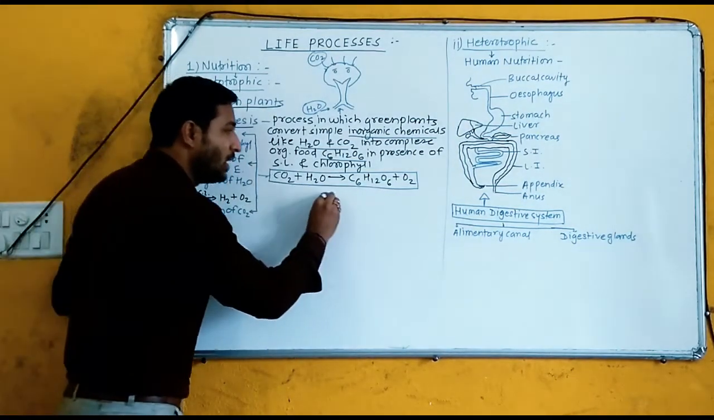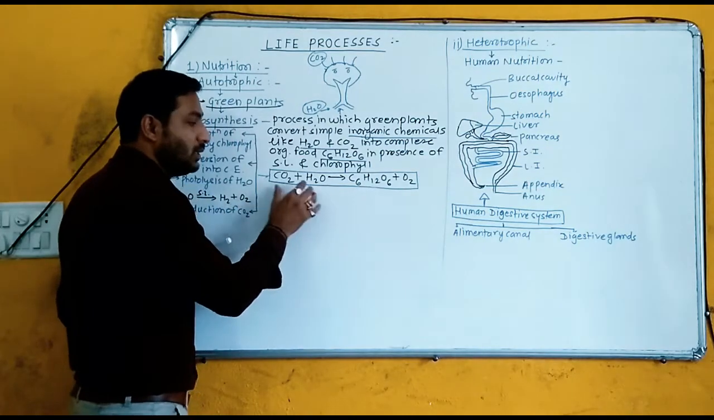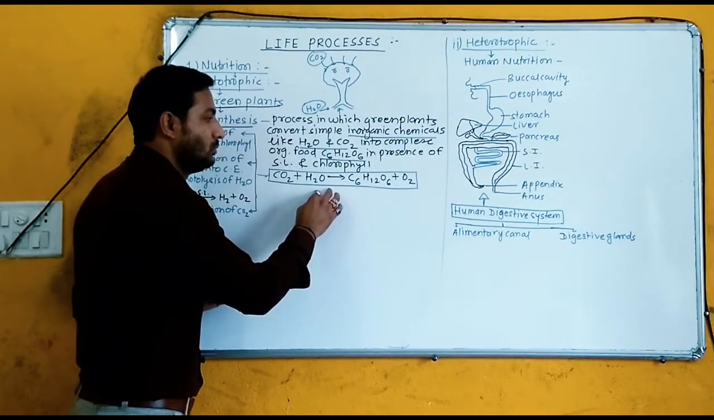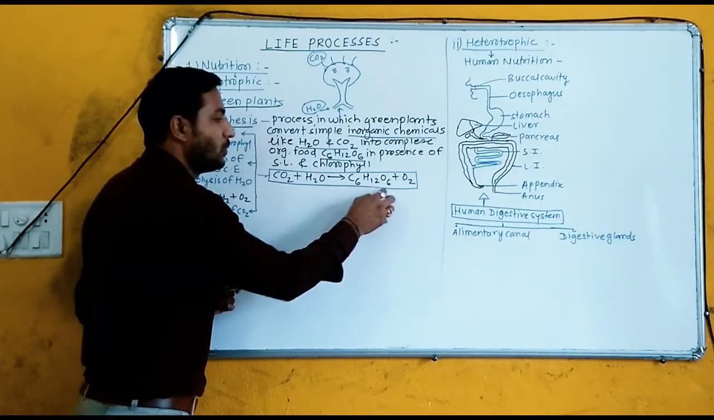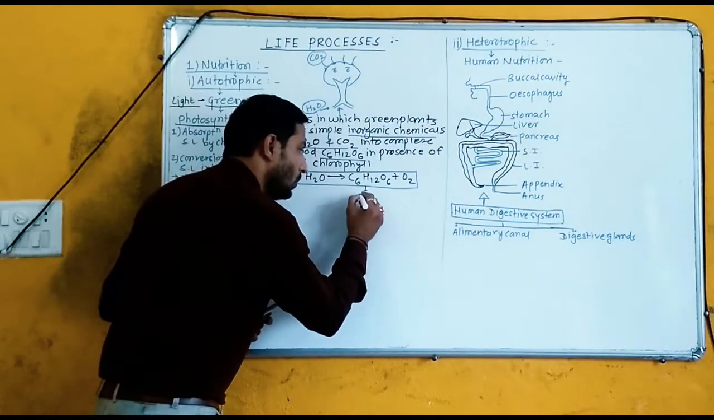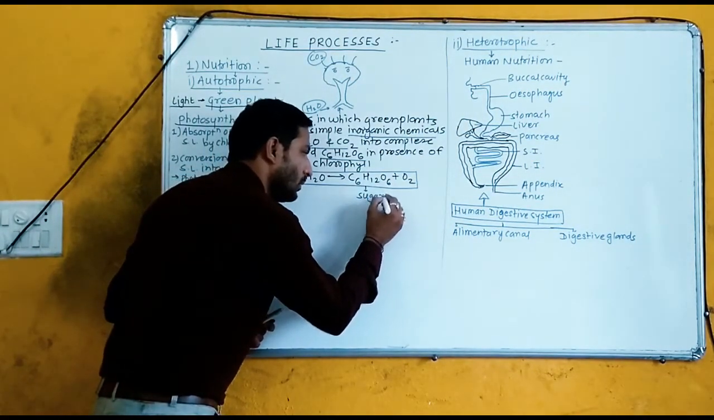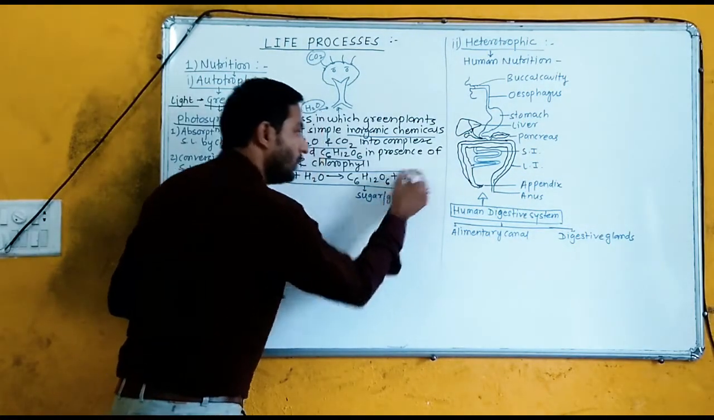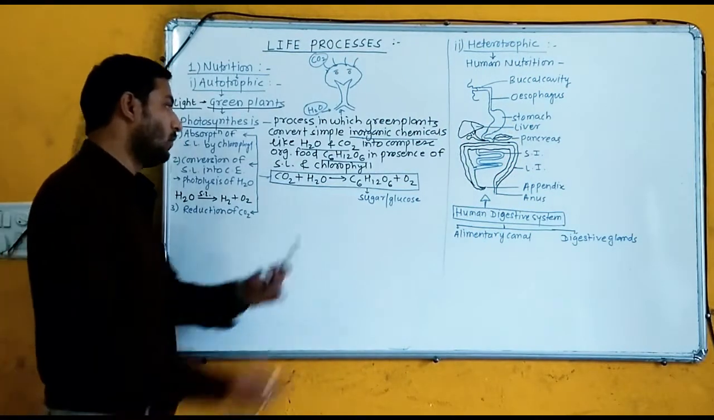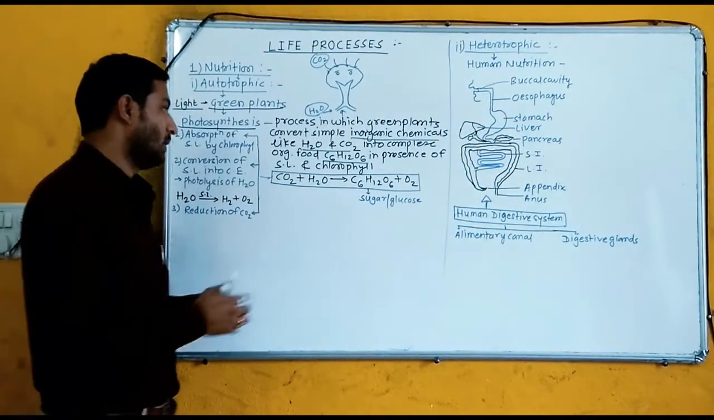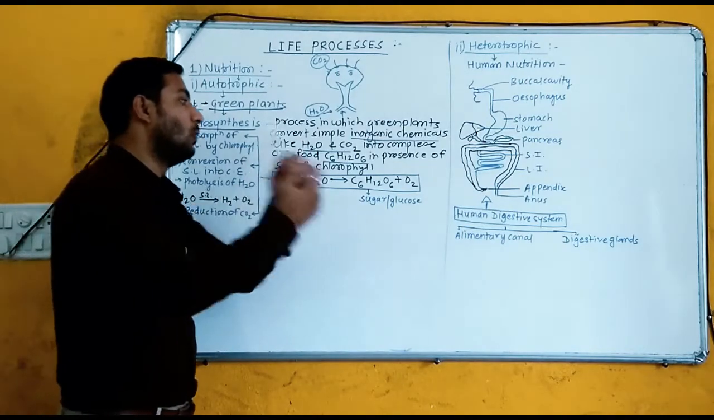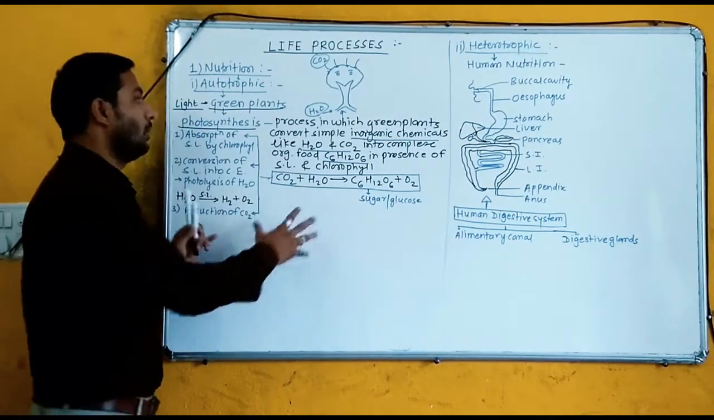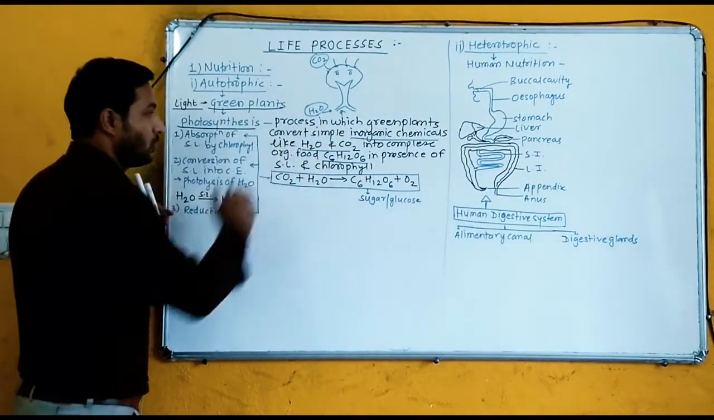And this is the summarized equation as I have written here, but this is not a balanced equation. CO2 plus H2O gives C6H12O6, simply known as sugar or glucose, plus O2. During photosynthesis, the plant takes CO2 from the atmosphere and releases O2 as a byproduct. This is the definition of photosynthesis.